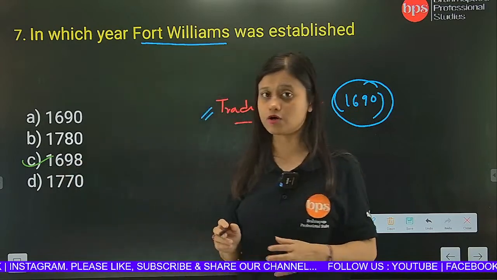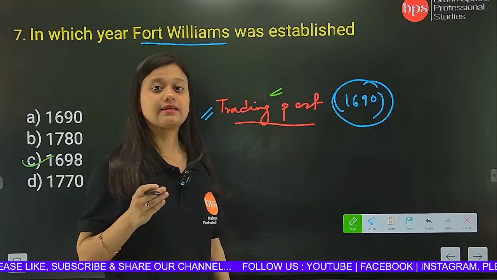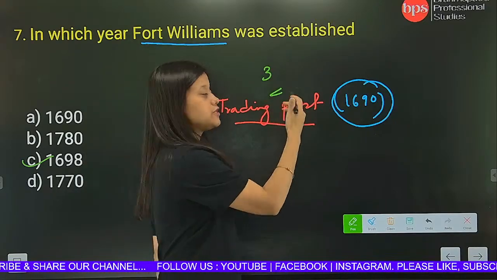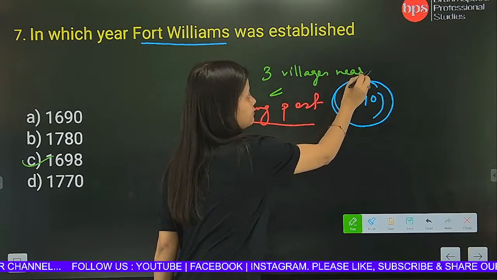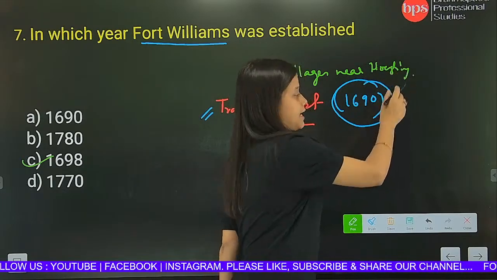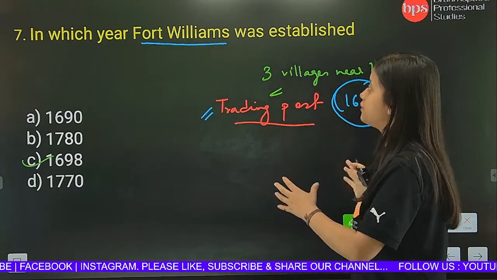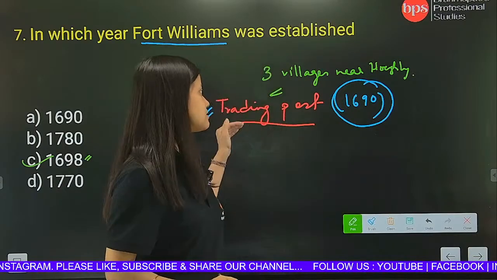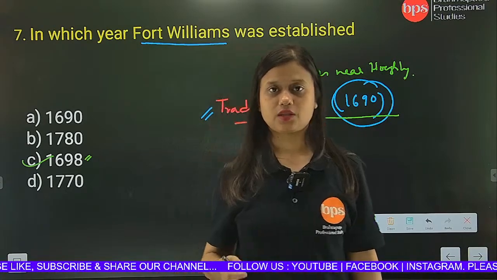1698, because in the year 1690 they decided to establish a trading post by buying or by leasing 3 villages near Hooghly. So this was the year in which they leased 3 villages, and through these 3 villages, occupying those villages, they actually established Fort William in the year 1698. So 1690 is the year when they leased these villages to establish a trading port.